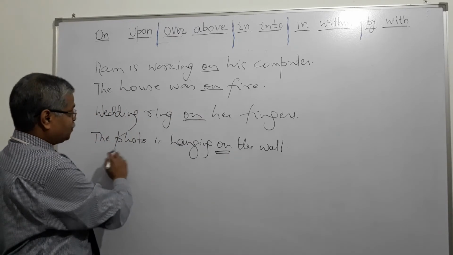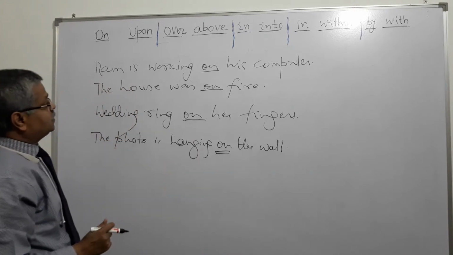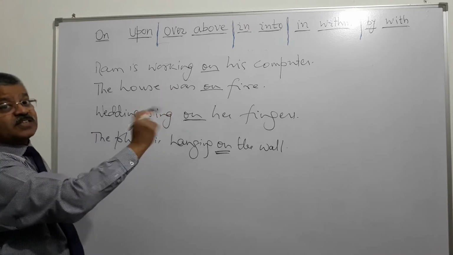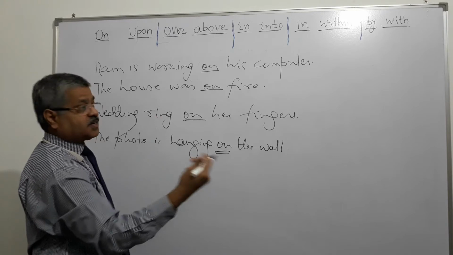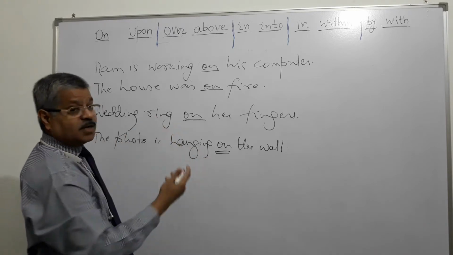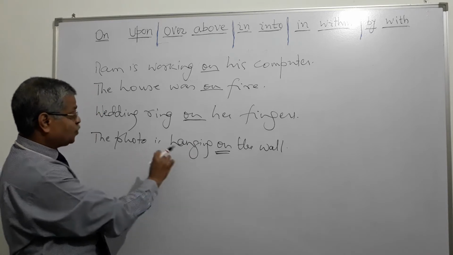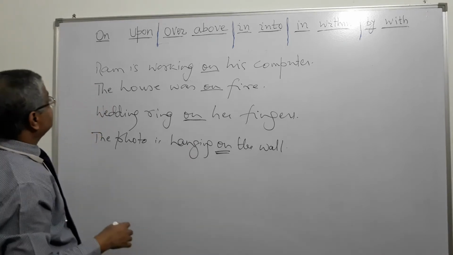So Ram is working on his computer, he is touching the computer while working. The house was on fire means fire flames were touching the house. Wedding ring on her finger means her finger was surrounded with that wedding ring. The photo is hanging on the wall means the photo is hanging from the wall, right?